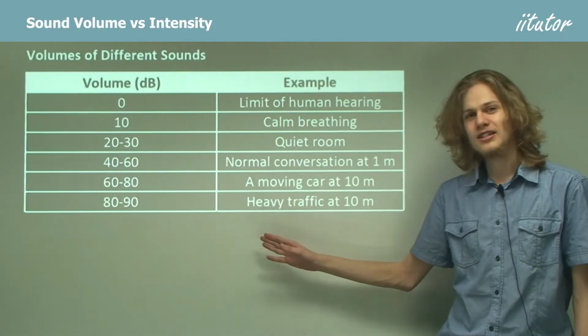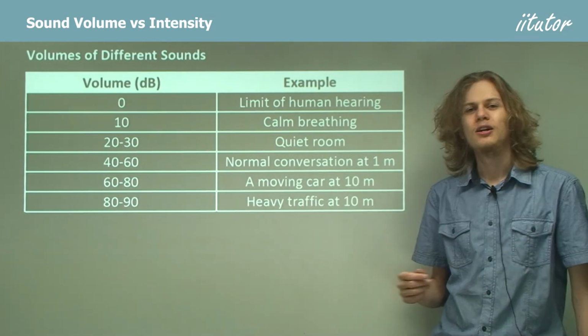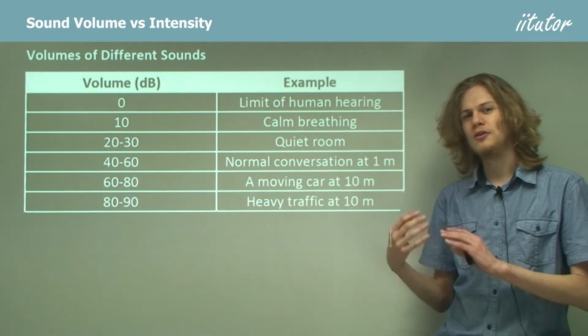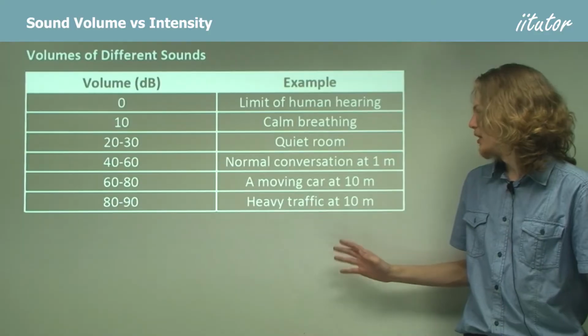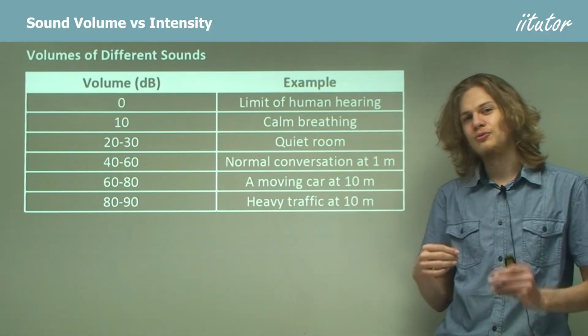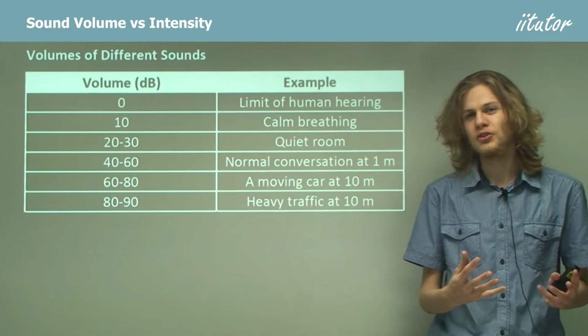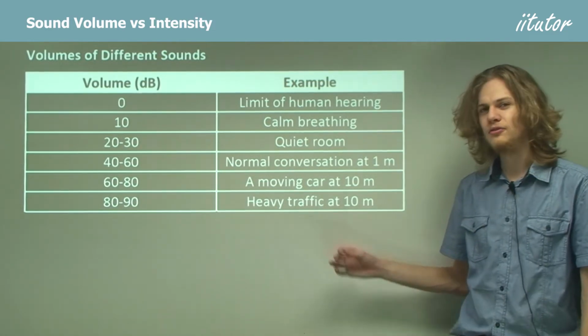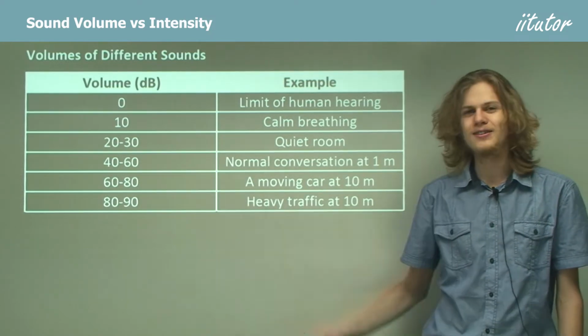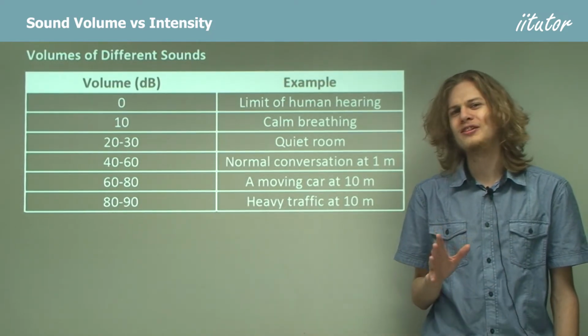At 80 to 90, which is 10 times louder, we're getting to the point where we have the sound of traffic that's 10 meters away. So we can see that if we're further away from the source of a sound, it'll be softer than if we're very close to it. If we were to look at heavy traffic from only 1 meter away, it would be louder than 80 or 90 decibels, and it probably wouldn't be safe either.